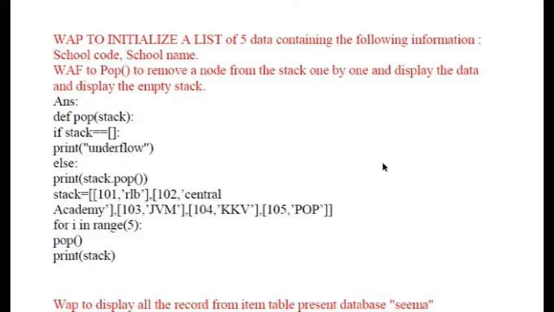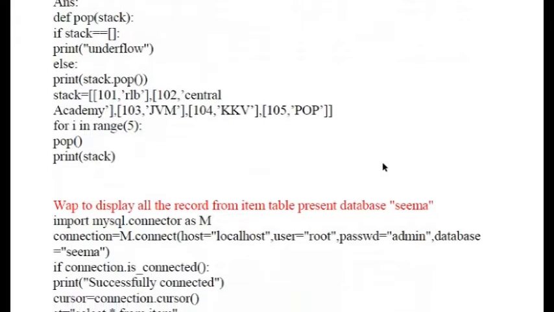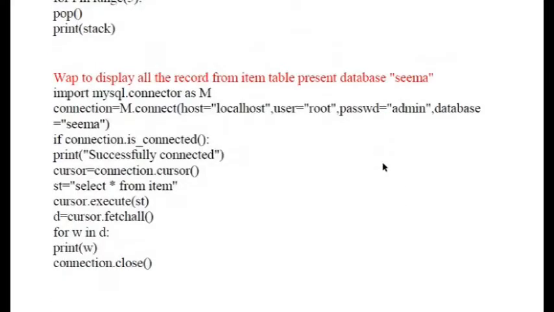Now I want to keep moving forward again and again, as I have a list of 5 data items. For that I have used a for in range of 5. Then I pop the content and print the resulting stack. This is the way you initialize the content and pop the content out of the stack. If you want to see different programs of popping and how we can create output questions,